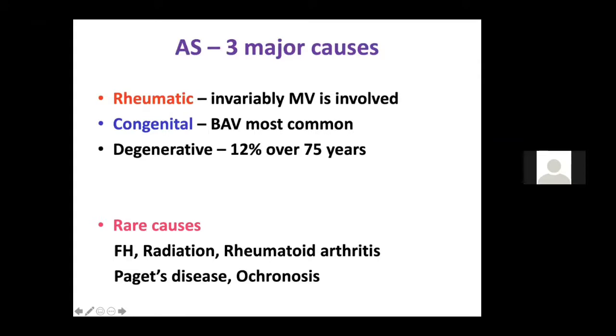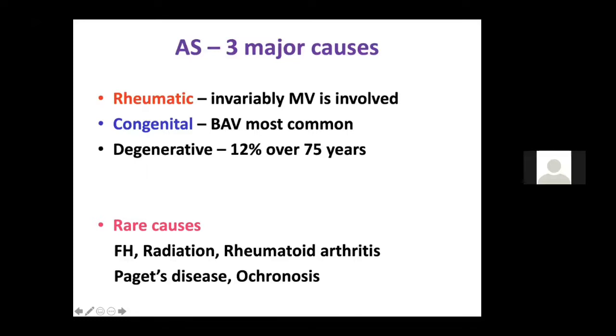It is mainly type 2 hyperlipoproteinemia which is associated with aortic stenosis. Then we can have things like radiation-induced disease, rheumatoid arthritis, Paget's disease, ochronosis, and other things like chronic kidney disease. Most of these precipitate aortic stenosis because all of these are associated with calcification.